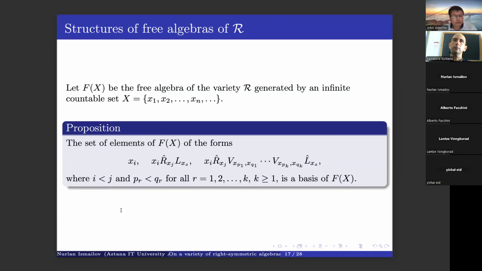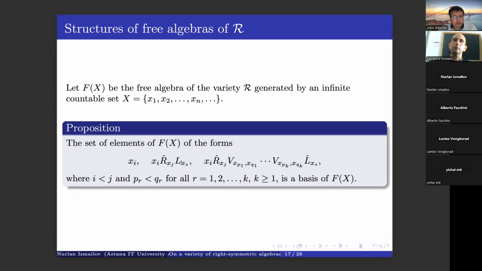Okay, now here we give the basis of the free algebra of our variety. So let F(X) be the free algebra of this variety generated by our countable set X. Okay, then here below we get a set of elements. If you consider this set of elements, so x_i, and here we act by right multiplication, which might occur or might not.